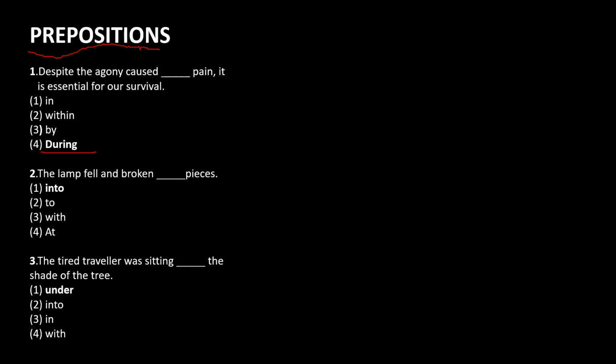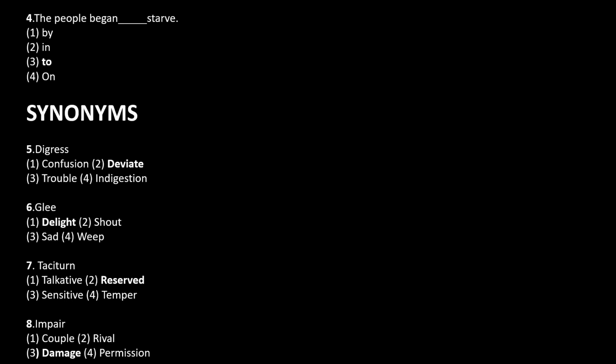The second question is, the lamp fell and broken dash pieces. The lamp fell and broken into pieces. The tired traveler was sitting dash the shade of tree. The tired traveler was sitting under the shade of tree. The fourth question is, the people began dash starve. The people began to starve.